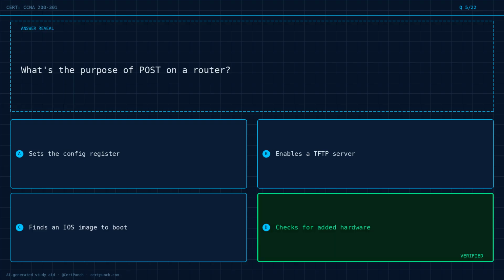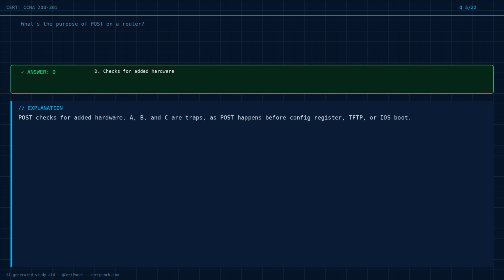The answer is option D. Exam logic. POST checks for added hardware. A, B, and C are traps, as POST happens before config register, TFTP, or iOS boot.